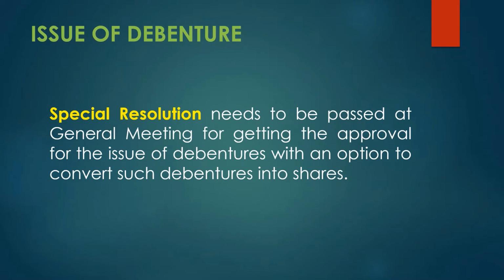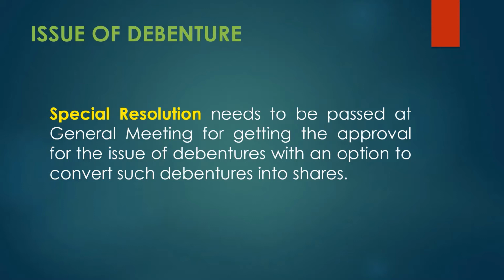Next is the issue of debenture. A special resolution needs to be passed at a general meeting only if the company is issuing debentures with an option to convert them into shares. If you have a future plan to convert the debenture into shares, that is, if it is a convertible debenture, then the company mandatorily needs to pass a special resolution at the general meeting.